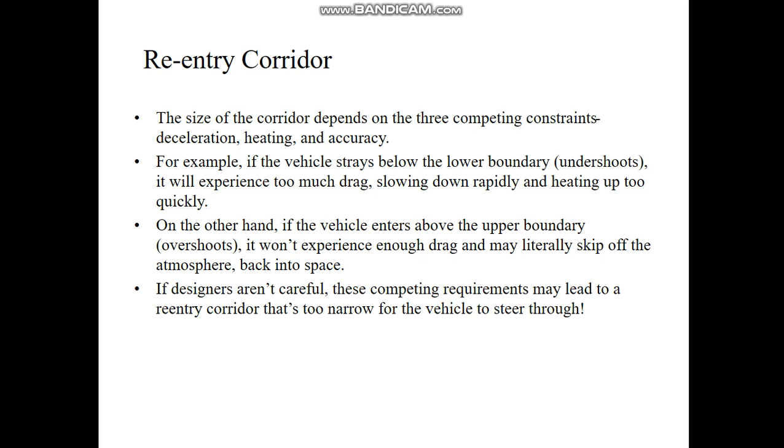On the other hand, if the vehicle enters above the upper boundary, overshoot, it won't experience enough drag and may literally escape the atmosphere and go back into space. If designers are not careful, these competing requirements may lead to a re-entry corridor that's too narrow for the vehicle to steer through.